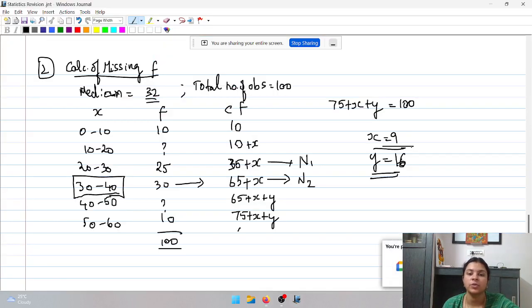So let's continue. Similarly, your missing frequencies question can be from mean, median or mode. Remember, your starting point has to be the class interval which corresponds to the value of the mean, median or mode that is given. With that as the starting point, you can calculate the value of the missing frequency.